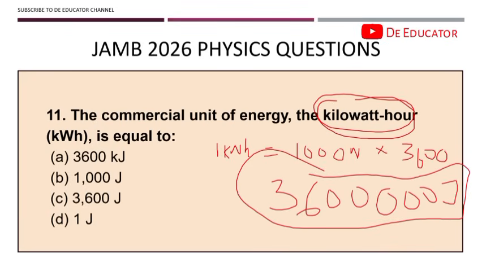The options are 3600 kilojoules, 1000 kilojoules, 3600 joules, 1 joule. If you look at this, these joules can be converted to kilojoules by dividing by 1000, eliminating 3 zeros. So we have 3600 kilojoules. So the commercial unit of energy is 3600 kilojoules. The reason we got 3600 kilojoules is because the standard billing for electricity usage is the kilowatt-hour. When we want to look at the energy, we multiply the 1000 watts times the 3600 seconds, and then we get the answer.